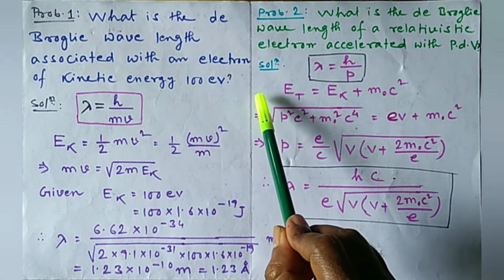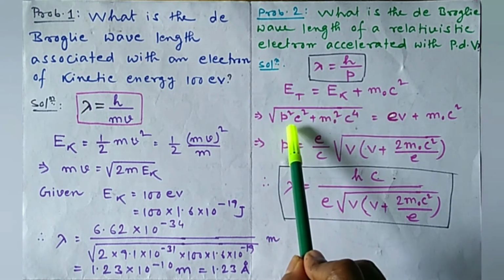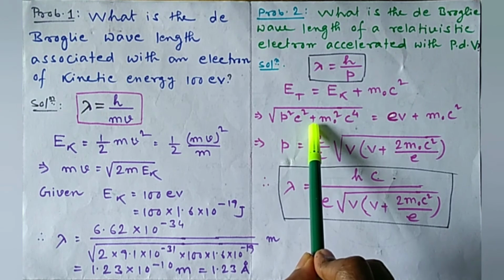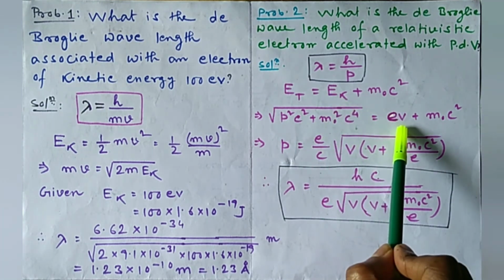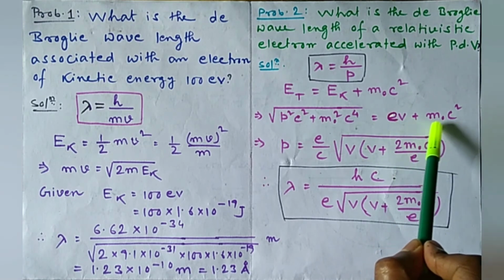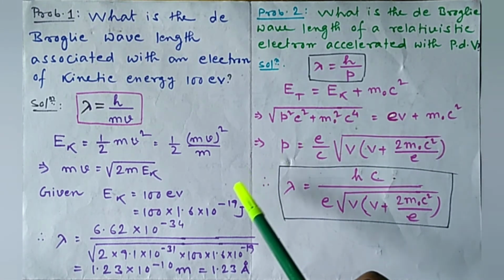Now from relativity we know total energy equal to root over p square c square plus m0 square c to the power 4 equal to Ek plus m0 c square. Now Ek equal to eV.